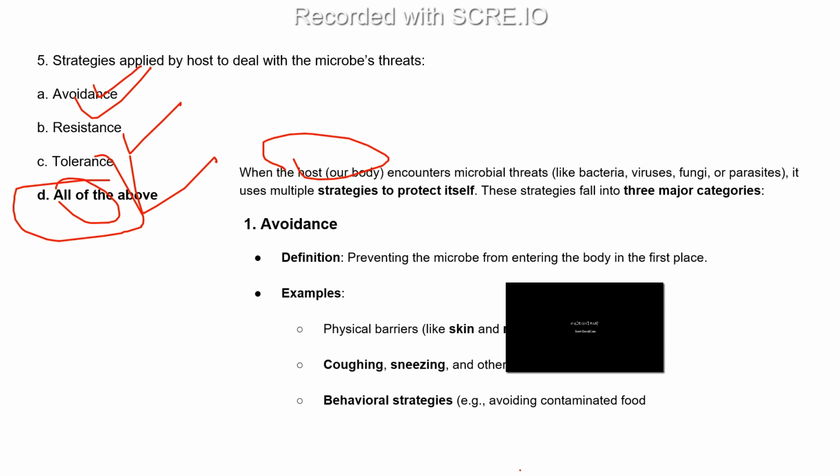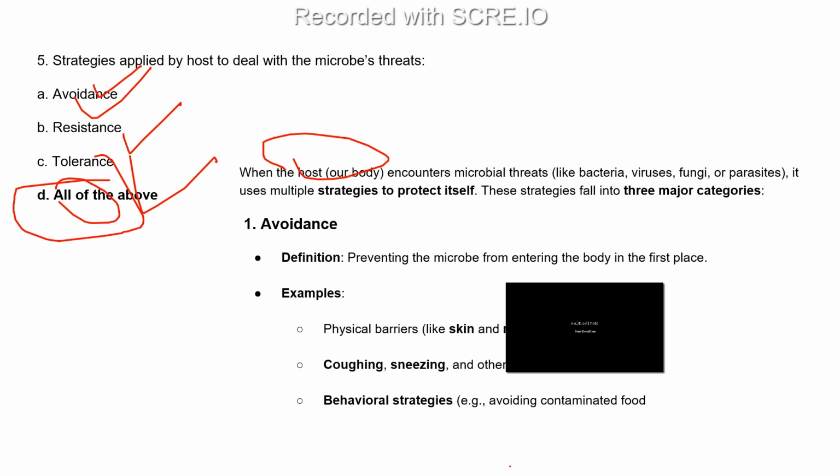Whenever you go out and want to eat street food, and you see that they put their food like that with no coverage, flies and other pathogens are coming, and whenever you eat that food, they start acting on your body and attack. So it is important that you avoid this microbial threat through behavioral strategies, by avoiding contaminated food.